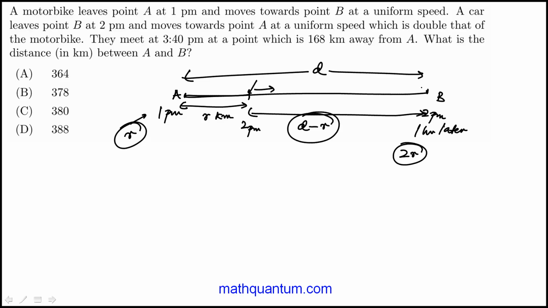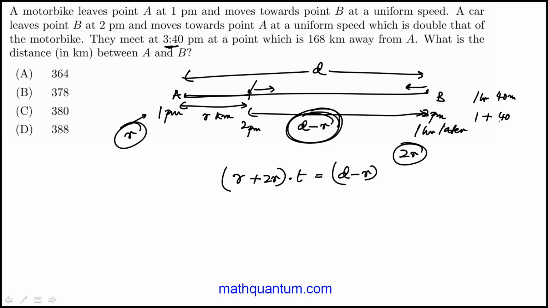And now they're both driving towards each other. And so I can just combine the rates, R plus 2R, times the time it would take to cover that distance. That would be when they would meet each other. And they meet at 3:40 p.m. So 1 hour, 40 minutes. So this is 1 plus 40 over 60, or 1 plus 2/3, or 5/3 of an hour. So that's 5/3 of an hour.